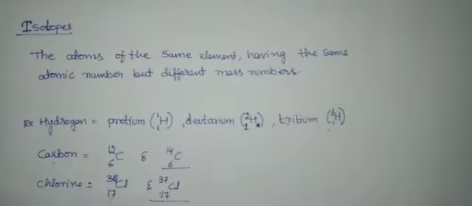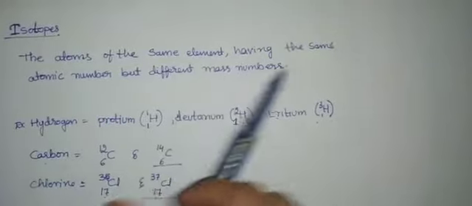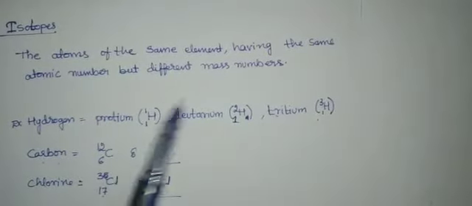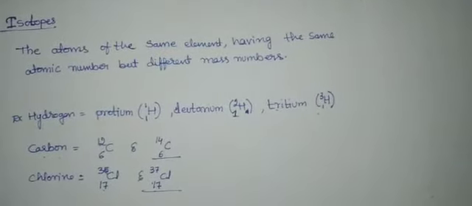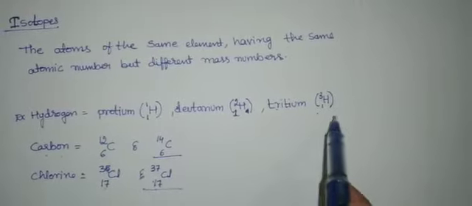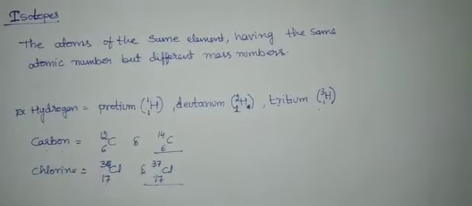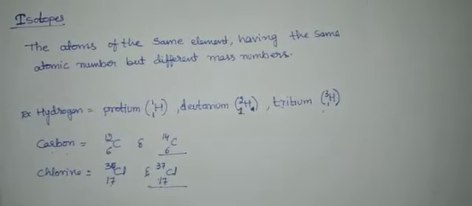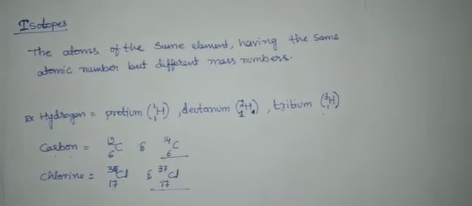So coming to the definition, on the basis of these examples, isotopes are defined as atoms of the same element having the same atomic number but different mass numbers. So we can call them isotopes. Therefore we can say that there are 3 isotopes of the hydrogen atom, namely protium, deuterium and tritium. Many elements consist of a mixture of isotopes. Each isotope of an element is a pure substance.